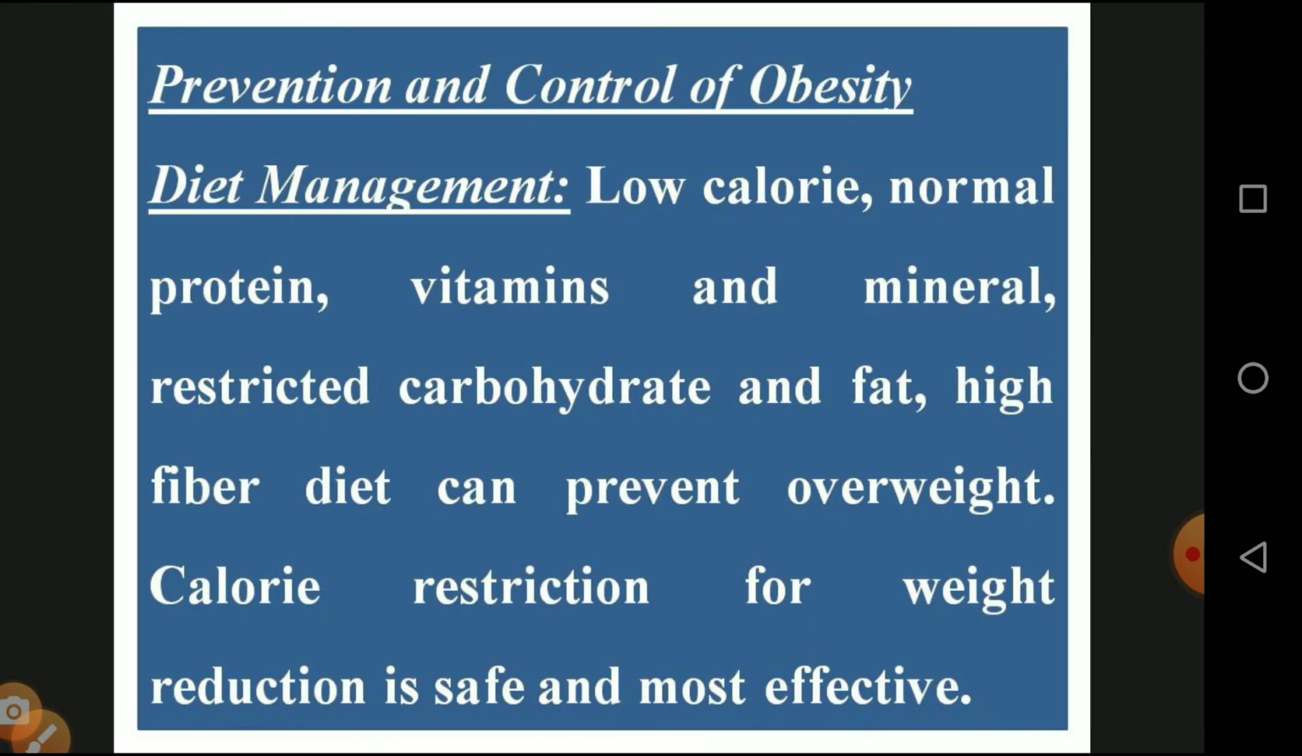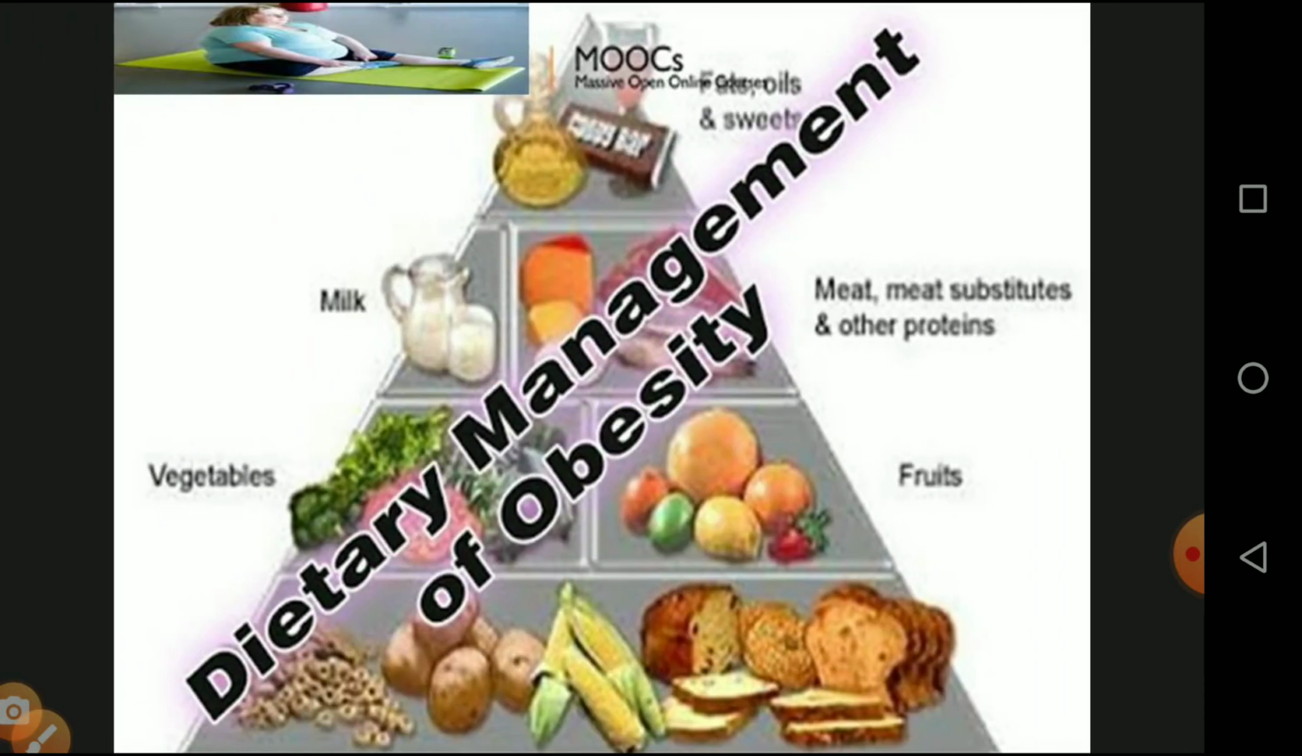And the prevention and control of obesity, number one, diet management. A diet low in calories, with normal protein, vitamins, minerals, restricted carbohydrate and fat, and high fiber can prevent overweight. Calorie restriction for weight reduction is safe and the most effective. So we are reducing our body weight to maintain a stable condition, preventing obesity. Then this is the diagrammatic representation of the dietary management of obesity: vegetables, milk, then sweets, meat, and what are the things we are going to take down, which is given in this diagram.